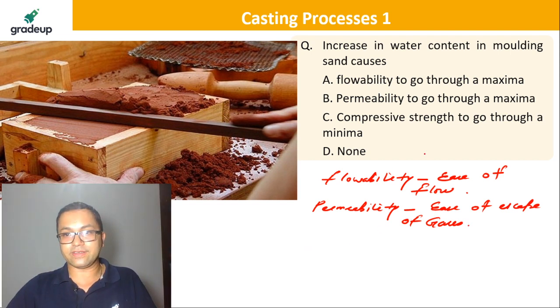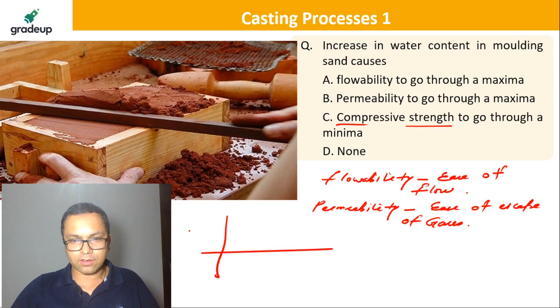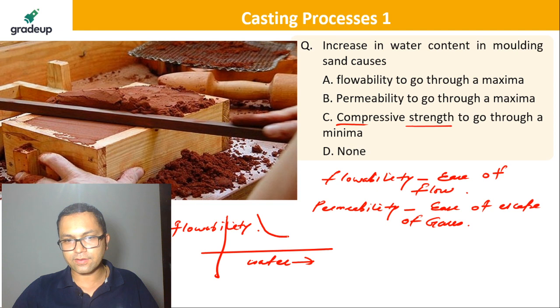Now compressive strength, you know, right? So what happens here is, if I just talk about flowability, if I make a diagram, flowability of molding sand over here, and I say this is water here. So it goes something like this.